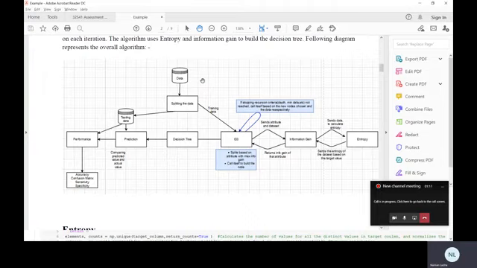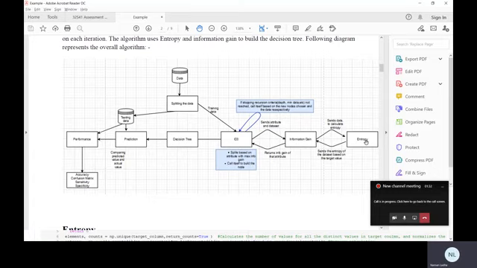The algorithm which I've chosen is the ID3 algorithm. This is the basic structure and flow of that algorithm, in which the database is initially taken and split into two sets. One is used for testing, another is used for training. In the training set, the ID3 algorithm uses information gain and entropy.